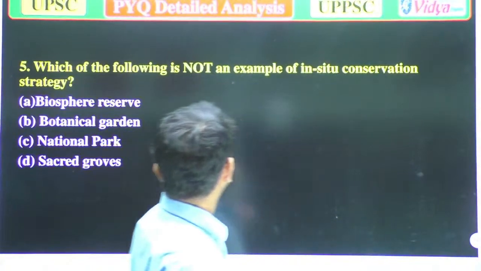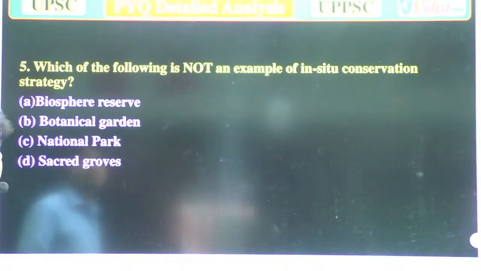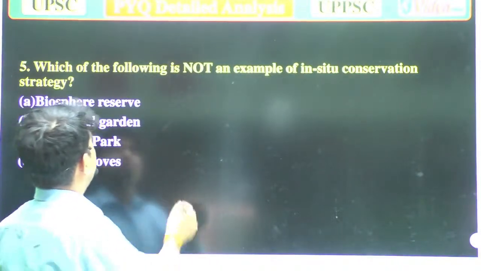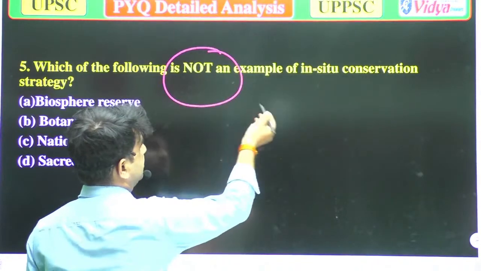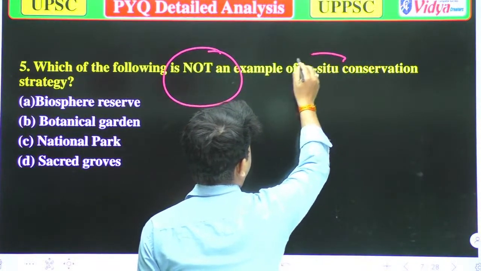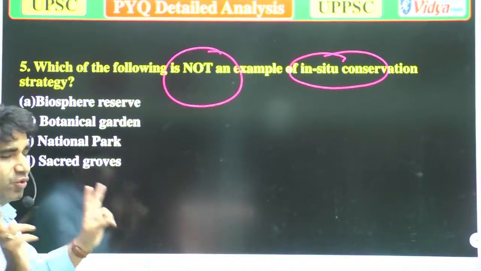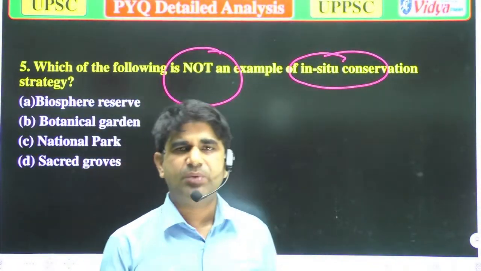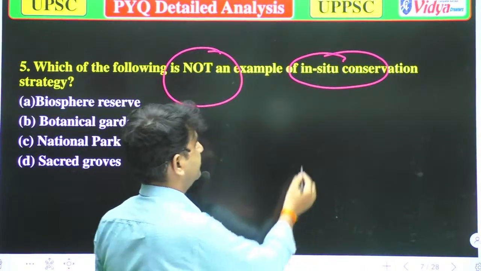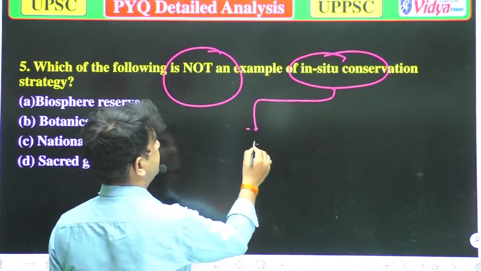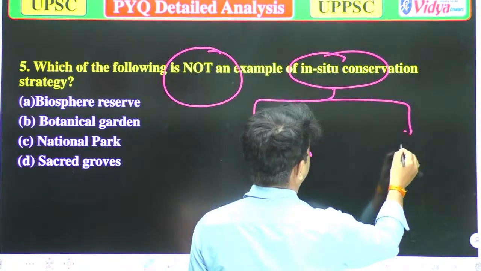Our next question is, which of the following is not an example of in situ conservation strategy? We have to focus on "not". Which of the following is not an example of in situ conservation? There are mainly two types of conservation, that is in situ conservation and ex situ.